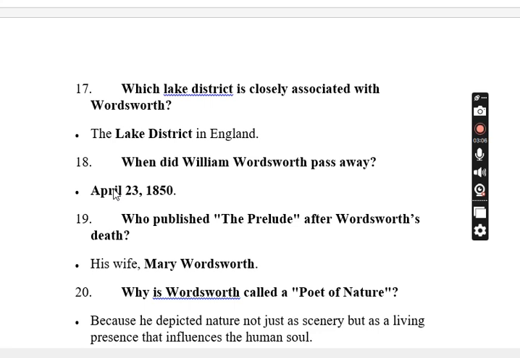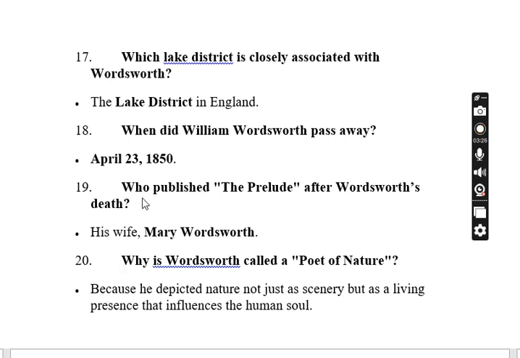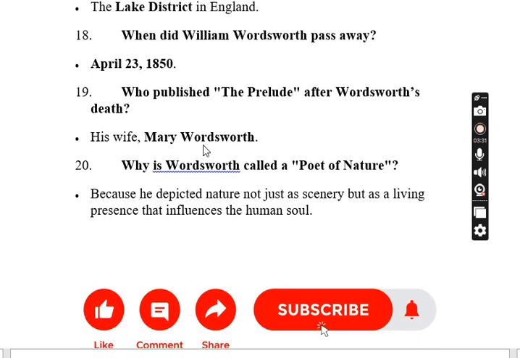Now, William Shakespeare and William Wordsworth have some common features. William Wordsworth passed away on April 23, 1850, whereas William Shakespeare was born on April 23. So, don't get confused. Next, who published the Prelude after Wordsworth's death? His wife Mary Wordsworth. And the last question, why is Wordsworth called a poet of nature? Because he depicted nature not just as scenery, but as a living presence that influenced the human soul.